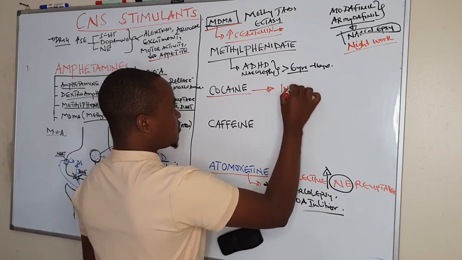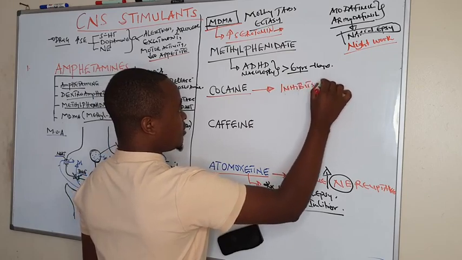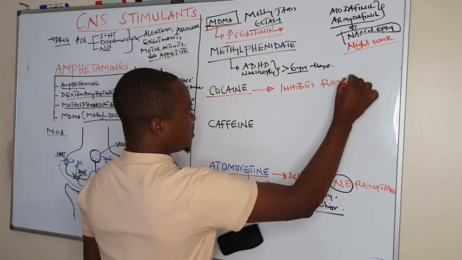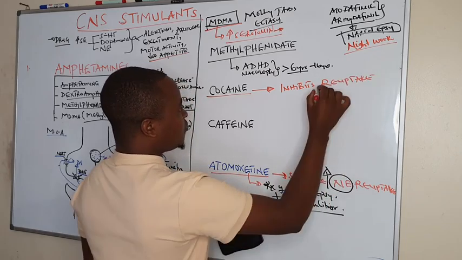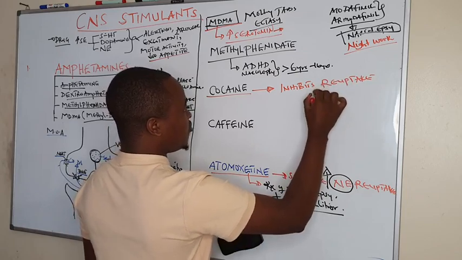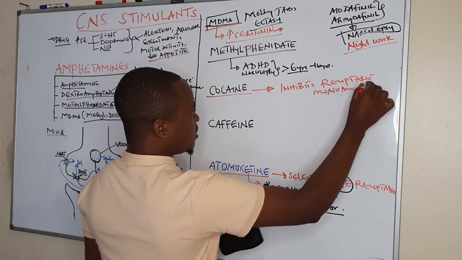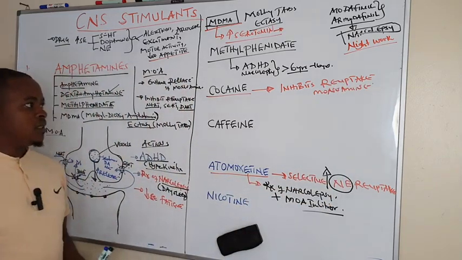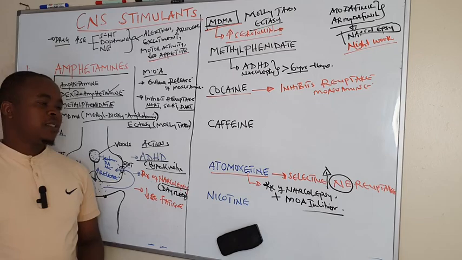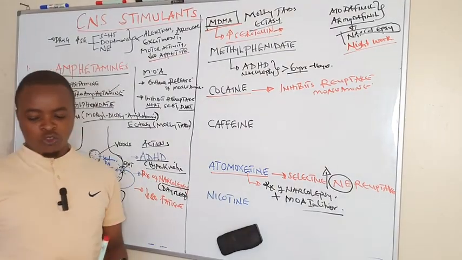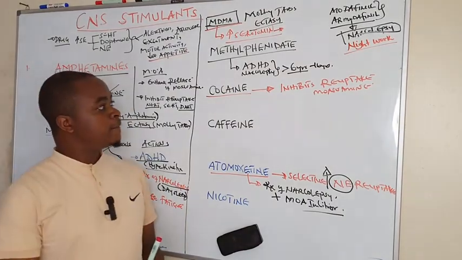Then another drug we can talk about is cocaine, which we saw inhibits reuptake of these monoamines, reuptake of serotonin, especially norepinephrine. Cocaine is also a psychomotor stimulant or psychostimulant, which we can also talk about in this session.